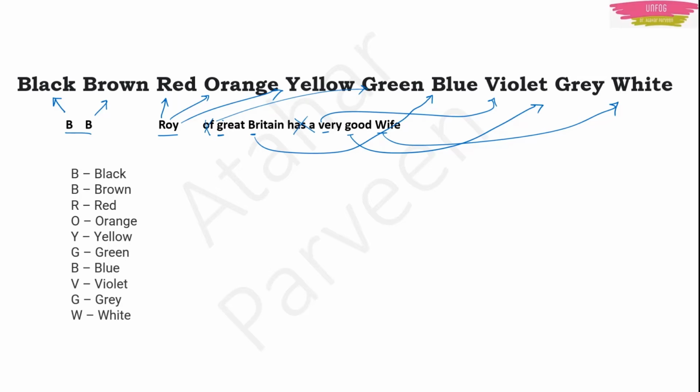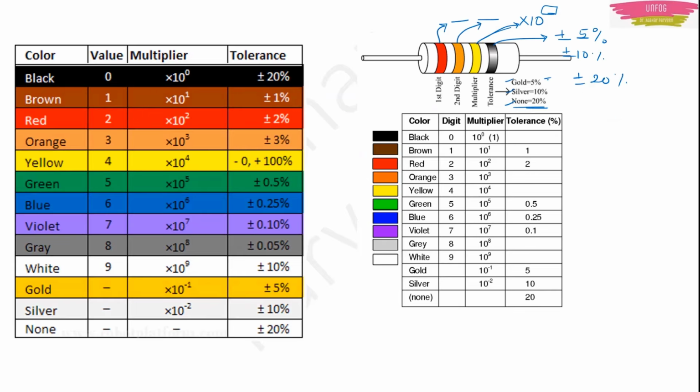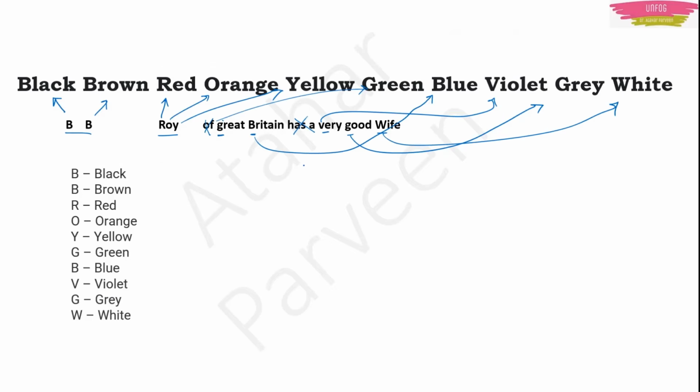This you have to remember. If you remember, then you will have no problem. You will have the values. Now go back to the table and you will understand. See here, black will start from 0, going up to 9. You write it like this: 0, 1, 2, 3, 4, 5, 6, 7, 8, 9.